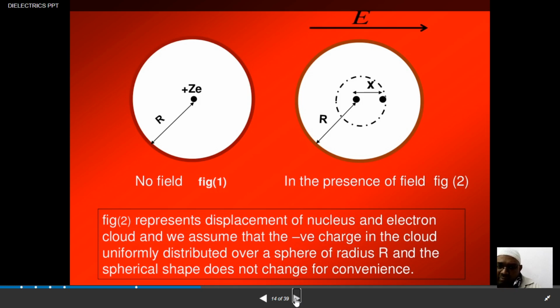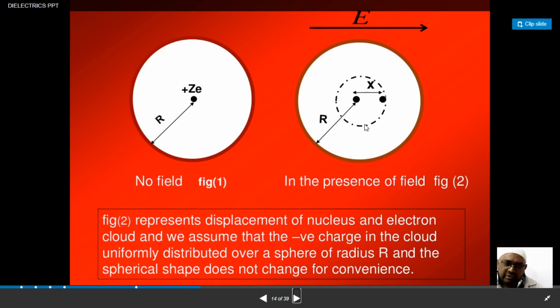Now when you apply some electric field, what will happen? You can see here, when you don't apply any electric field, there will be no displacement of the charges. Now when you apply the electric field, definitely there will be displacement of the charges. So figure 2 here represents the displacement of the nucleus and the electron cloud, as we assume the negative charge is uniformly distributed in this sphere.